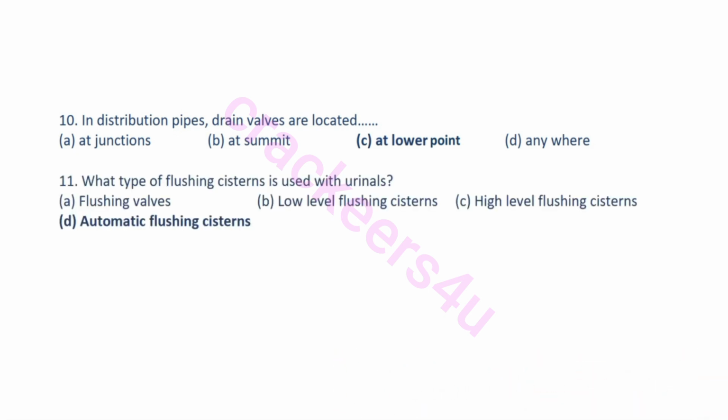Question number 11. What type of flushing cisterns is used with the urinals? Answer option D, automatic flushing cisterns.